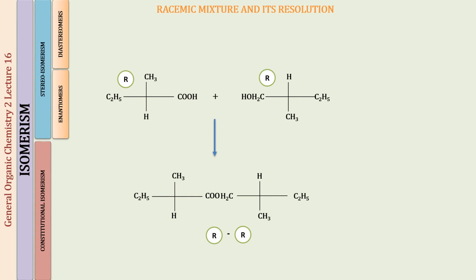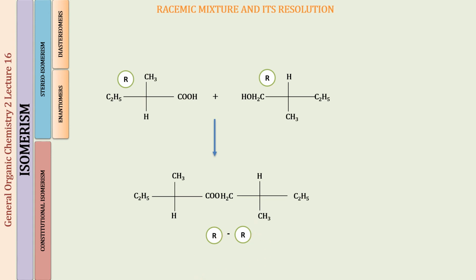So now what you can see is the second reaction with the second enantiomer R and the alcohol R, which was optically pure. So when they react, again by the loss of a water molecule, you will be forming an ester. Now this chirality center will have the R configuration, this chirality center will have the R configuration. So the compound that is formed is an RR compound.